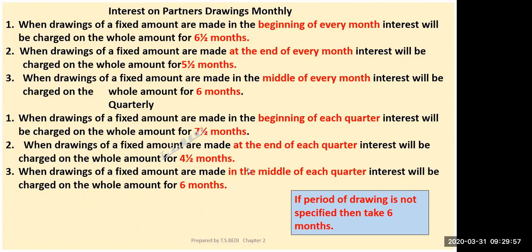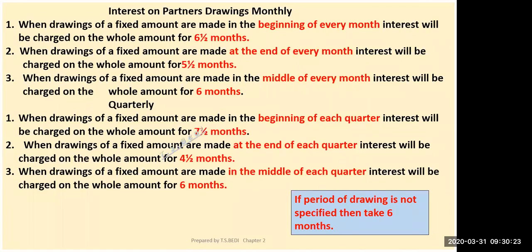Beginning of quarter means the first drawing is made on 1st April, then April, May, June. The next will be on 1st July, so July, August, September. The next will be on 1st October, so October, November, December. Then January, February, March.